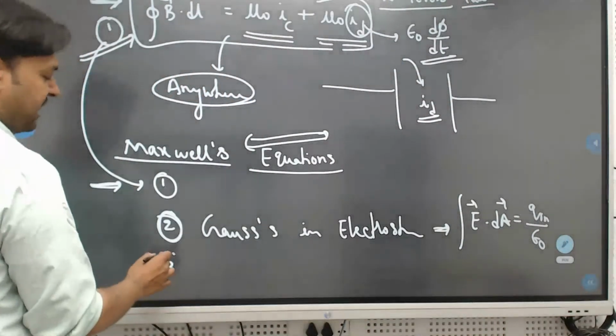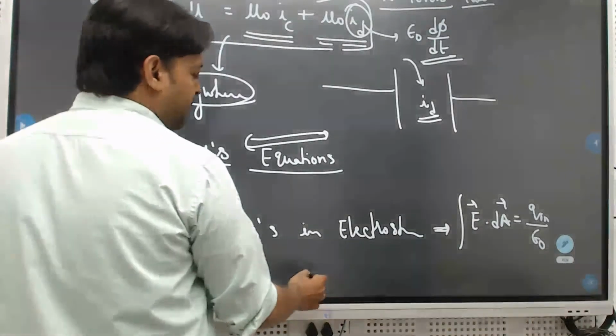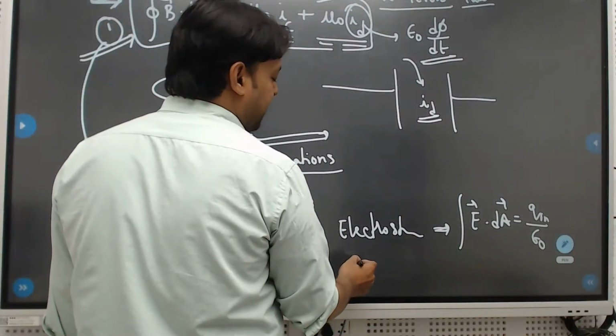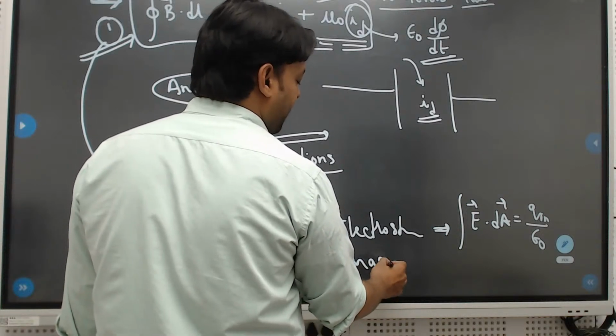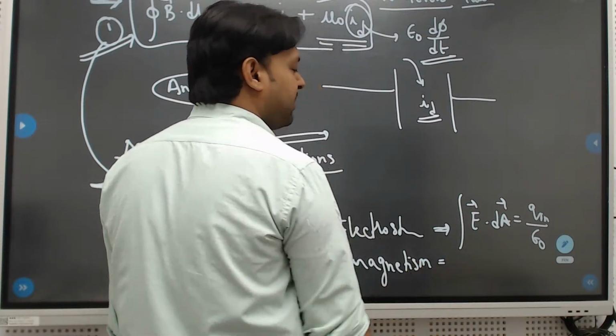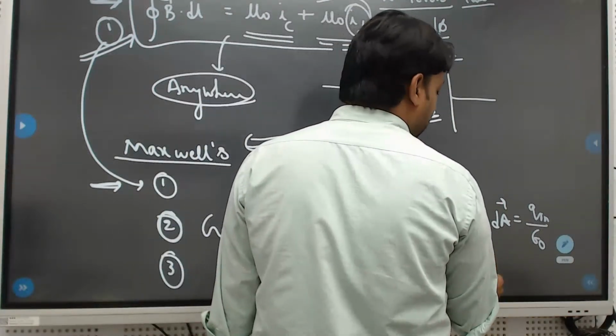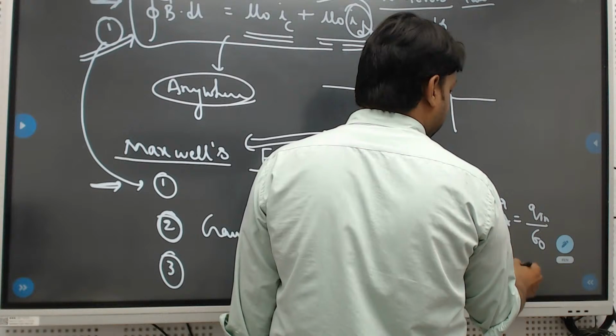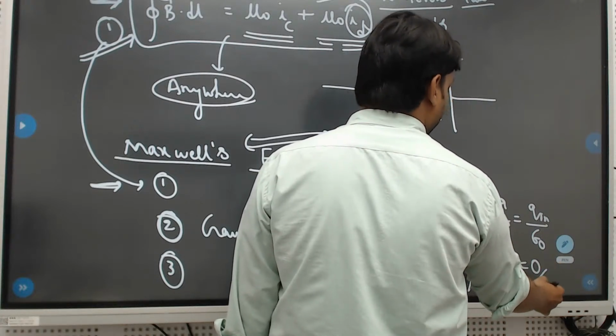Next, the third equation he gave is Gauss law in magnetism. What is the formula? Integral B vector dot dA vector equals 0.